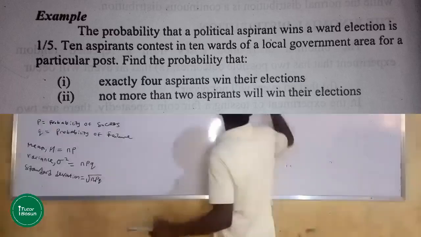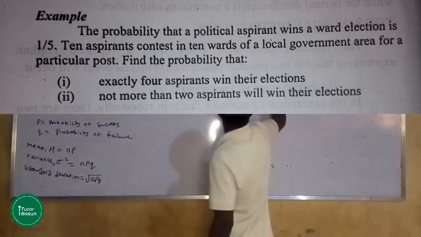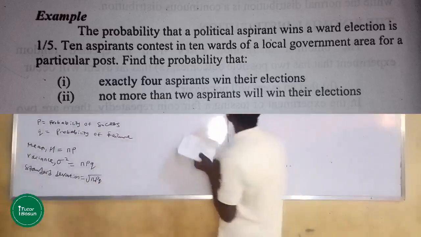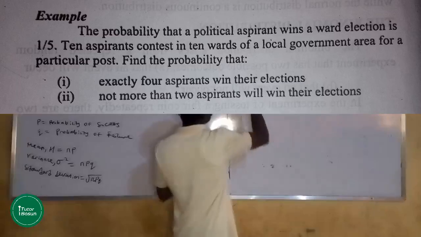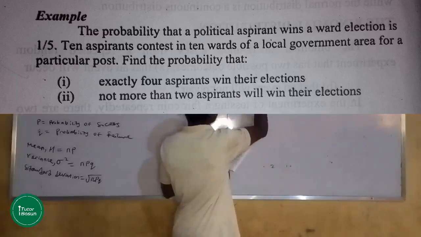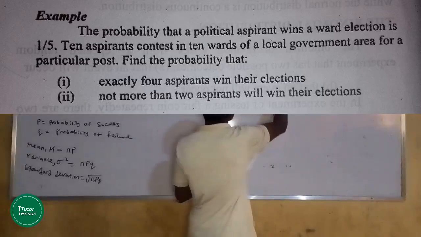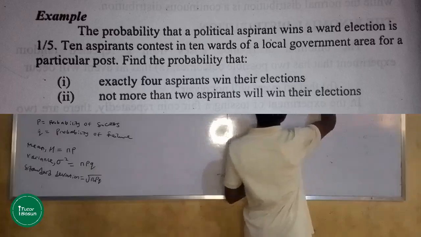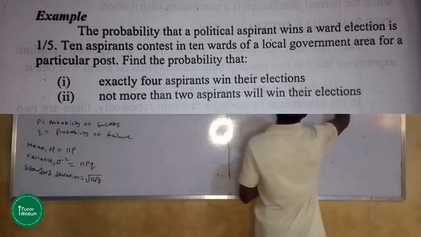Automatically, your n, the number of population, will be 10. Find the probability that exactly 4 aspirants win the election.